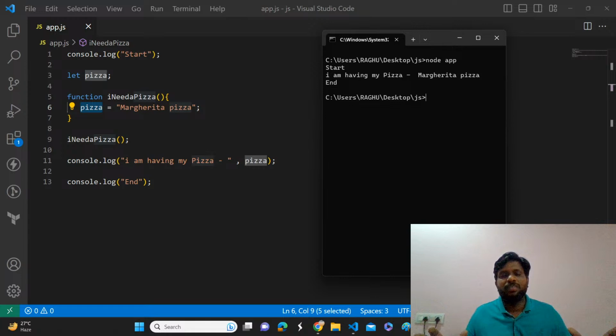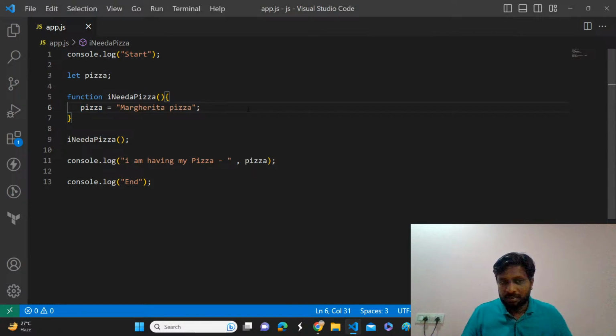Okay, it's very, very simple. But in real time, it's not possible to get a pizza in 1 second, right? It's not possible, right? Normally, how much time will it take to prepare the pizza if you order?